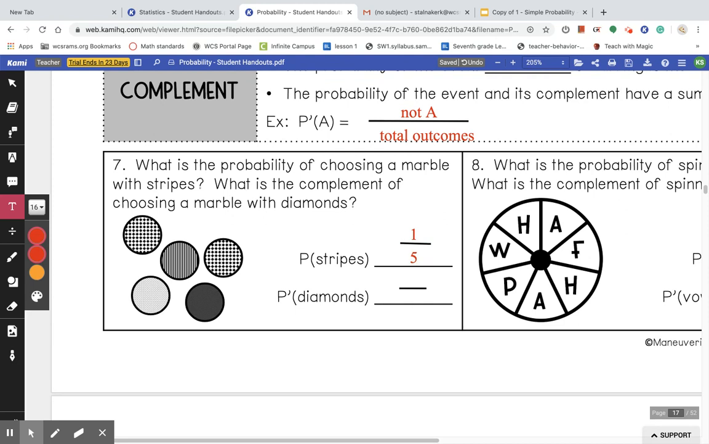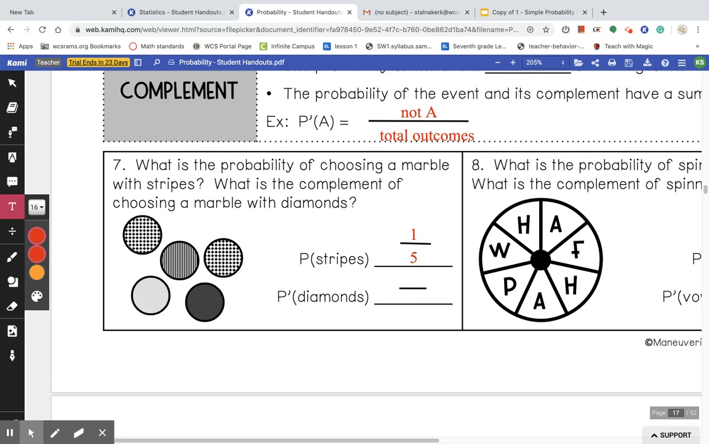So the next question is asking, what is the complement of choosing a marble with diamonds? All right, so how many marbles have diamonds? We see that there are 2 marbles that have diamonds.